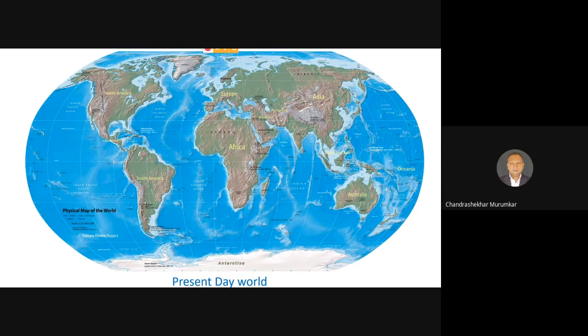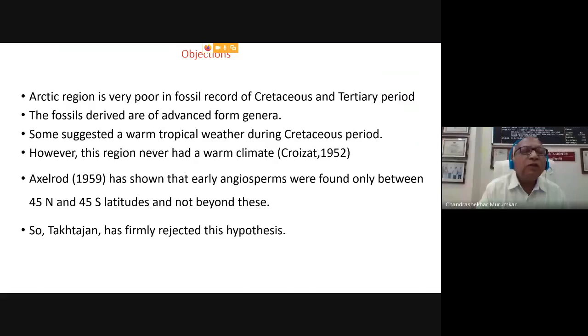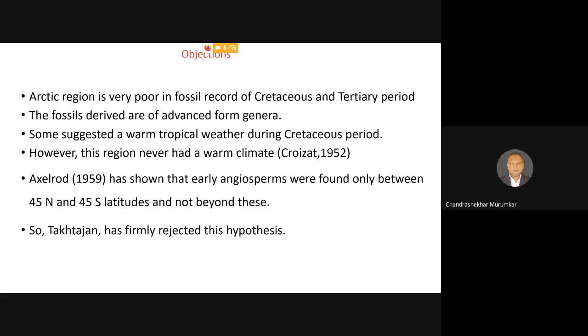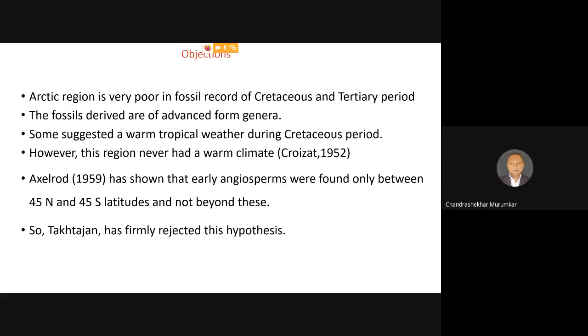Even today in northern Europe and northern Asia, that is in the Siberia area, in the Netherlands area, and in North America, that is in Greenland, no vegetation is present. Means the vegetation is restricted to this region only. Because of all these phytogeographical claims, Kakajan, a Russian taxonomist, very firmly rejected the hypothesis that the angiosperms originated from the Arctic region.